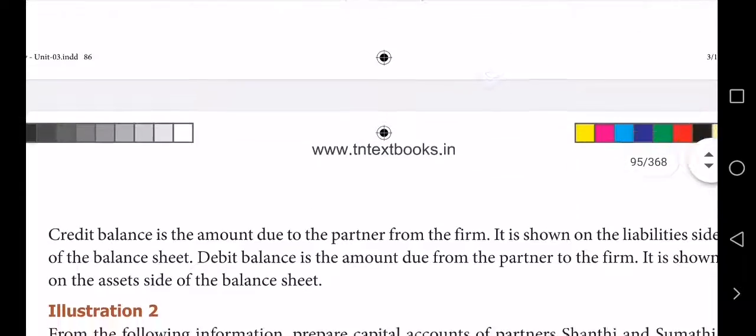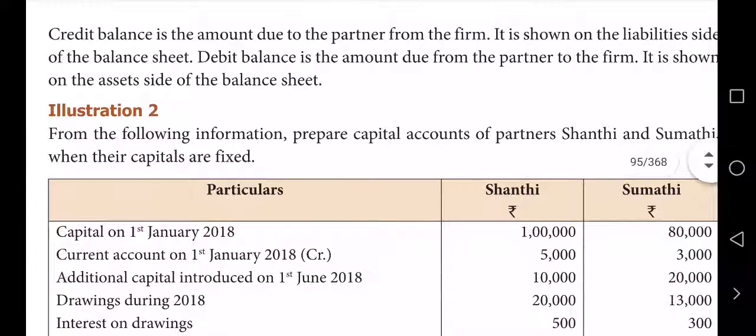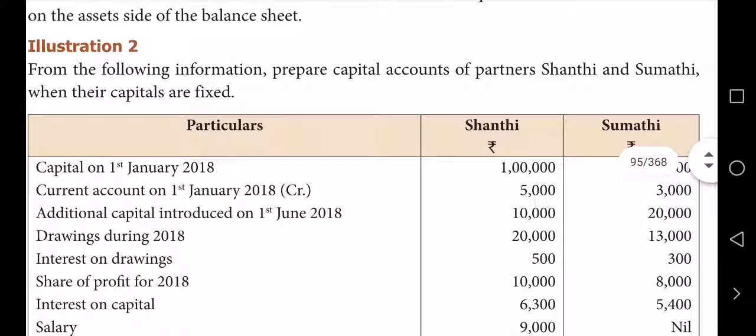Based on that I am going to teach one sum. See here, the sum will be given just like this. From the following information, prepare capital accounts of partners Shanti and Sumati when their capitals are fixed. Once it says fixed, here we have to open 2 accounts: I mean, open the capital account and open the current account. Okay? Look.